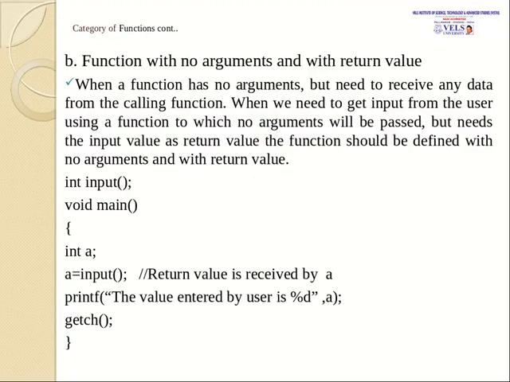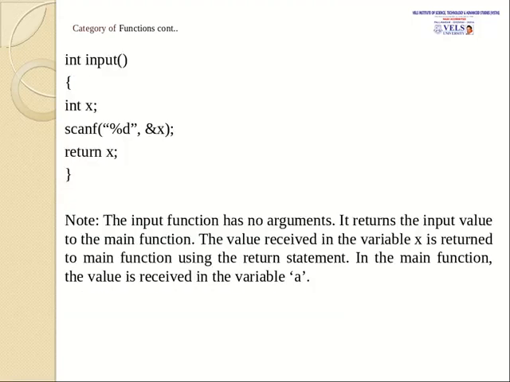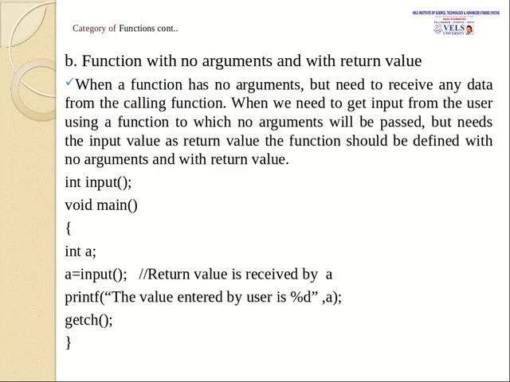So after executing this particular statement, the execution will move on to the printf statement. The value entered by the user is %d. %d is the format string to specify that it is going to print an integer number, and a is the variable. So after executing this, it will execute this set of statements. This is the sample output I have given you here. Let x is equal to 10. If the user gives x as 10, the value entered by the user is 10 will be printed from the main function.